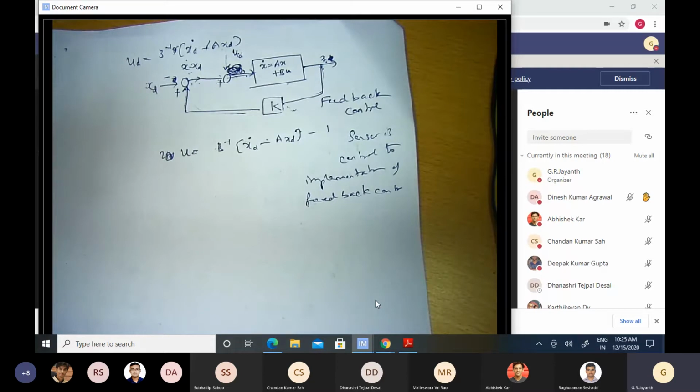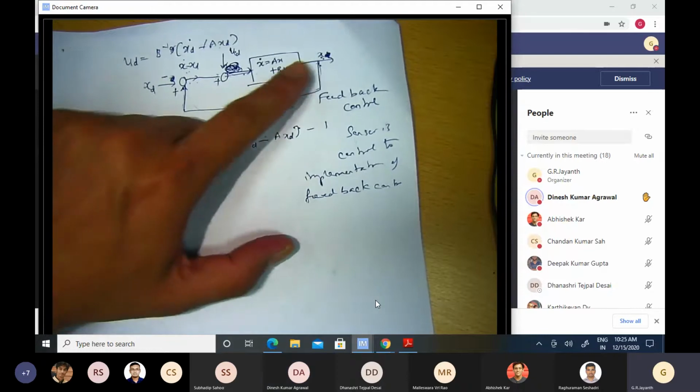Okay, Dinesh Kumar has a question. Good morning, sir. Sir, in open loop, there is no need of any sensor, right? Only through mathematics we are going to control. But in closed loop, we need a sensor and full feedback, everything. Right, sir? Absolutely correct. Okay, sir. Right. That's the main difference.